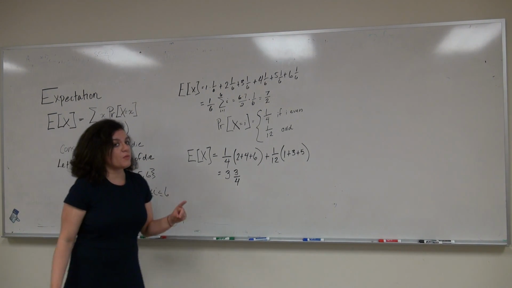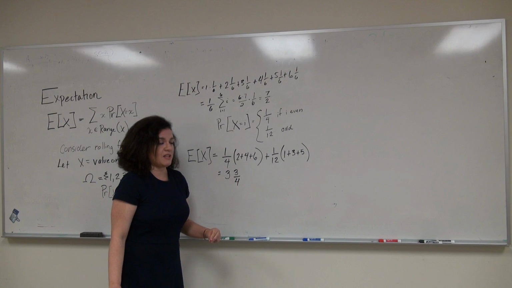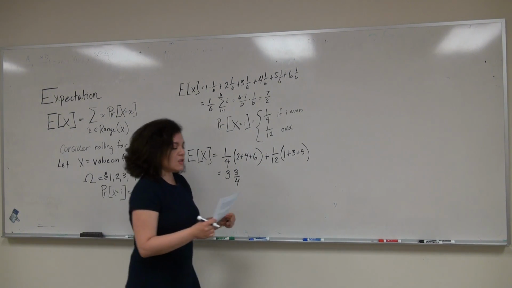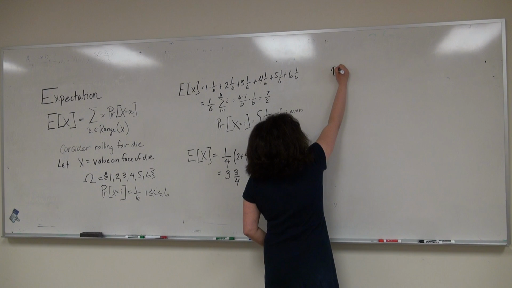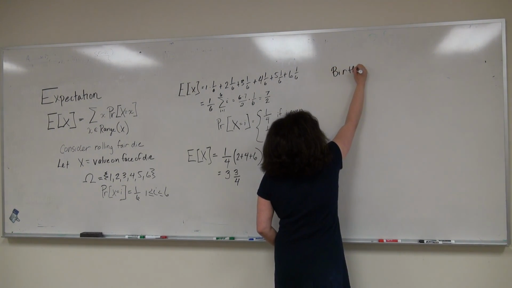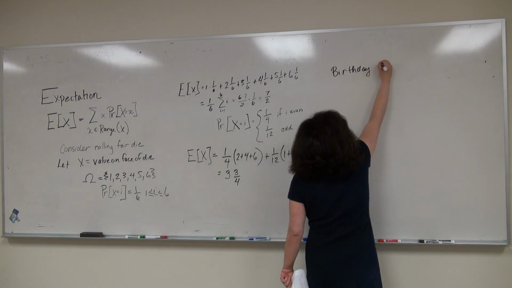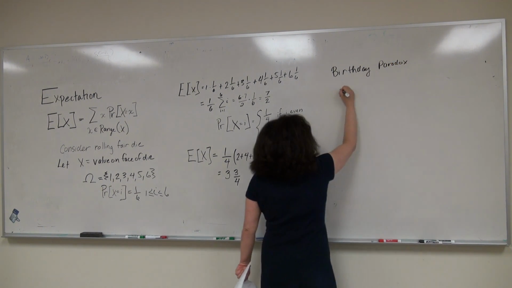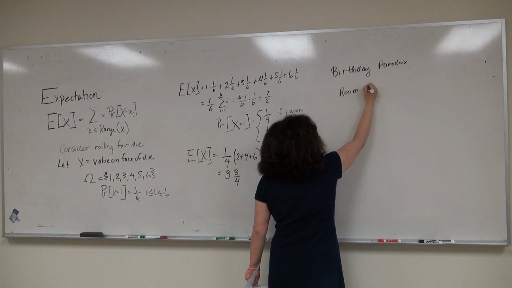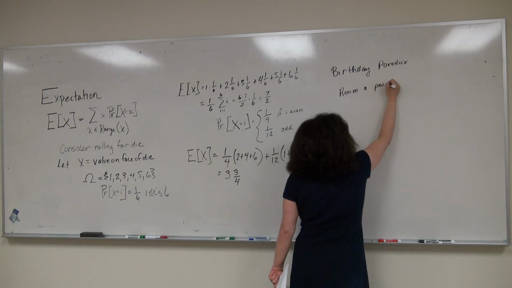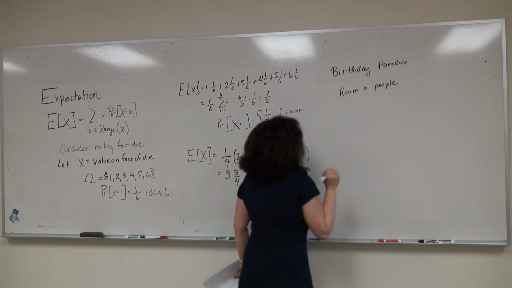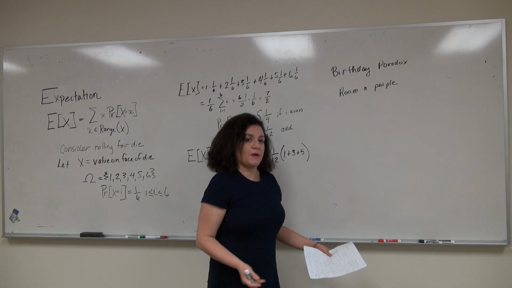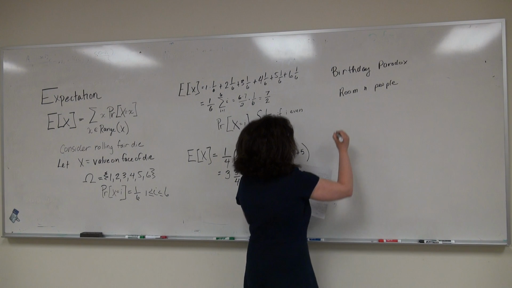And now we're going to do one more example of applying the expectation. And this example is called the birthday paradox. In the birthday paradox, we have a room of n people. So we have this room of n people, and we want to know how many pairs of people share a birthday. What's the expected number of pairs of people that share a birthday?